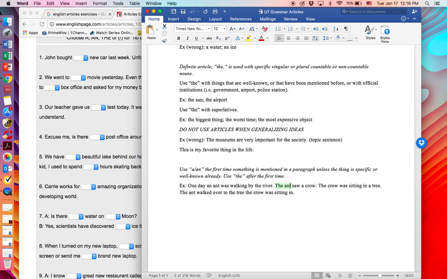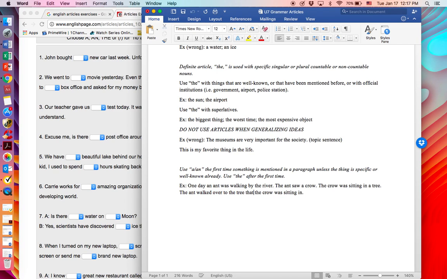The ant, second time we mention it, saw a crow. Well, so which crow? There are many crows at first. Now we specify this crow. The next time we use it, we can say the crow. The crow was sitting in a tree. There's only one river, but there are many trees by the river, so the first time we're going to specify which of the many trees with the indefinite article a, and then finally, the ant walked over to the tree the crow was sitting in.